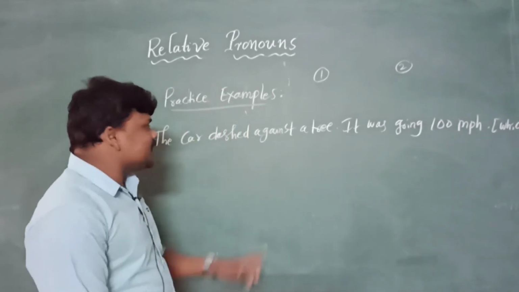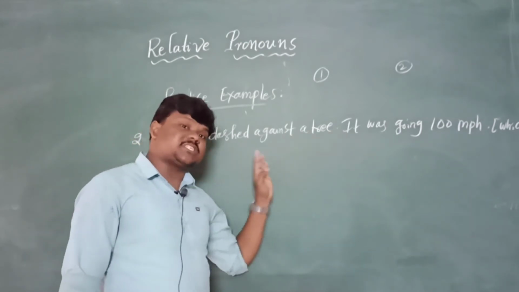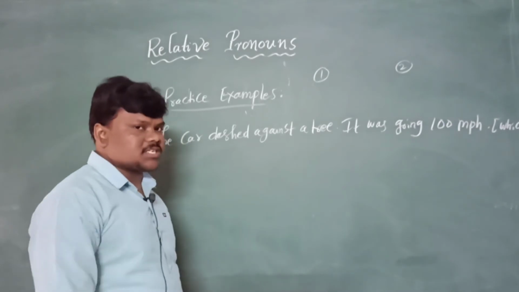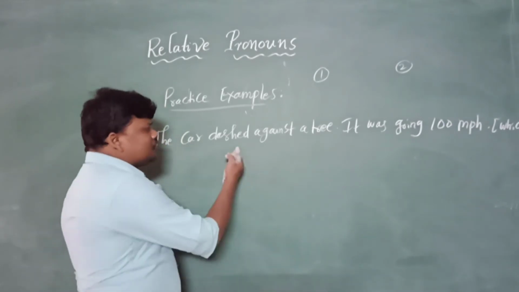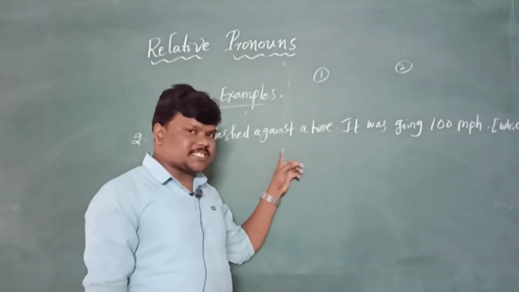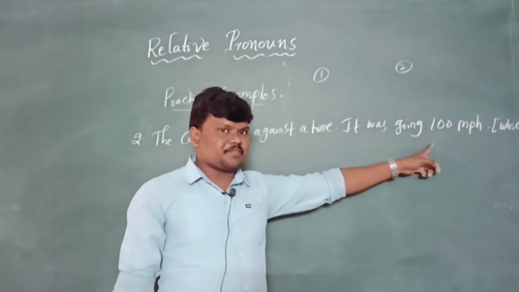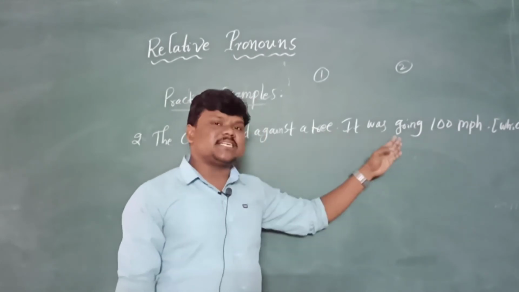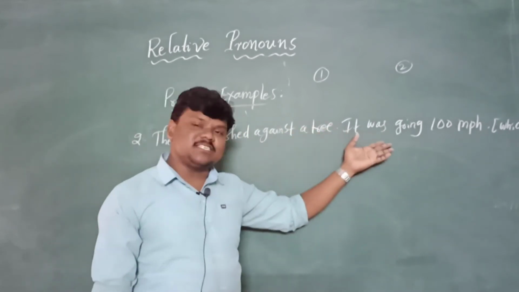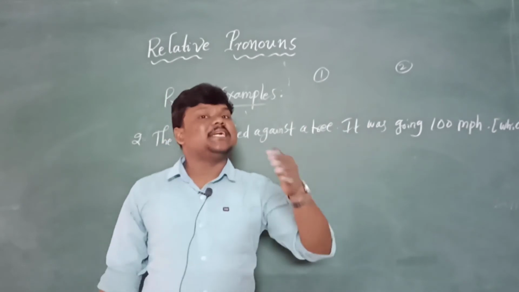If you get any doubt like this, about which sentence to write first and which second, go for logic. May I know which action happened first? The car dashed against a tree is one action, and it was going 100 meter speed is the other. You can imagine which one is the reason and which one is the result. Based on the reason and the result, we can write. So go for logic if you get any doubt.